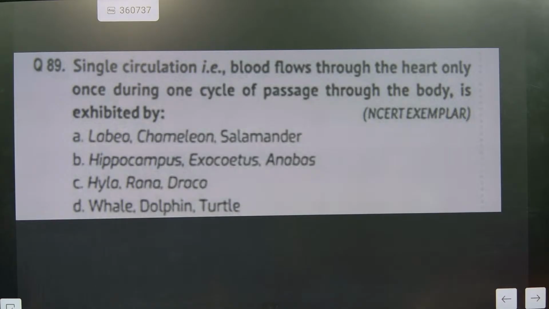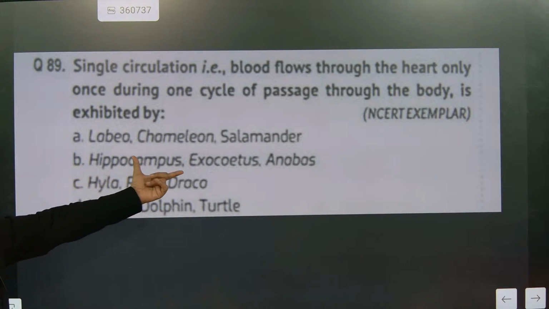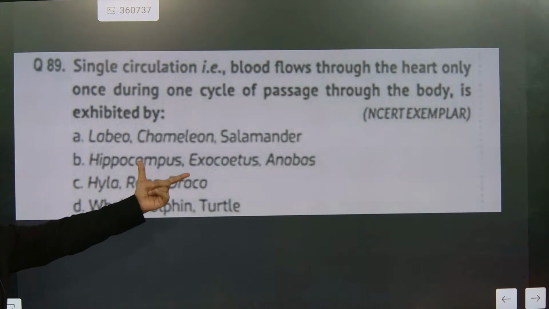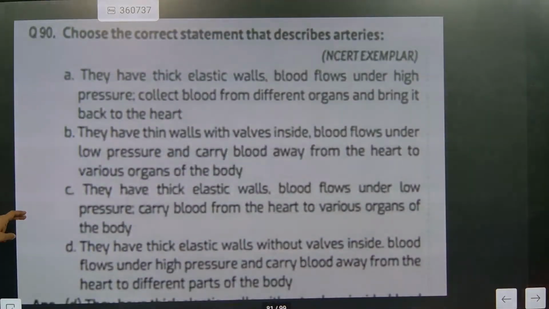Single circulation, that is blood flows through the heart only once during one cycle of passage through the body. Exhibited by, just now we have done, hippocampus, exocytus and another. This question already came in the board exam. This is a CBSE exemplar question.